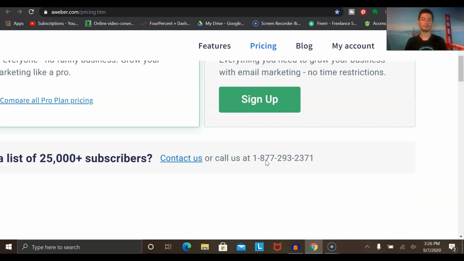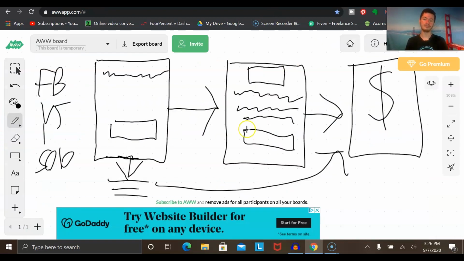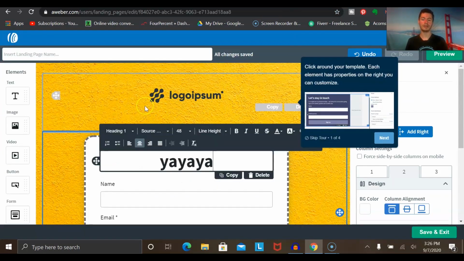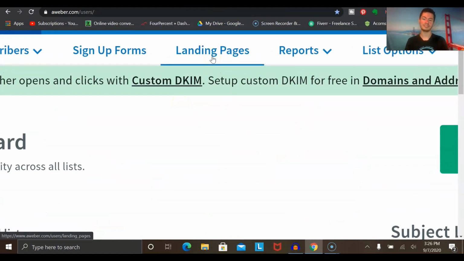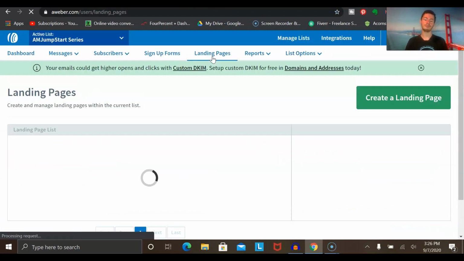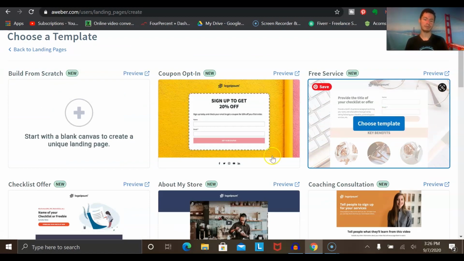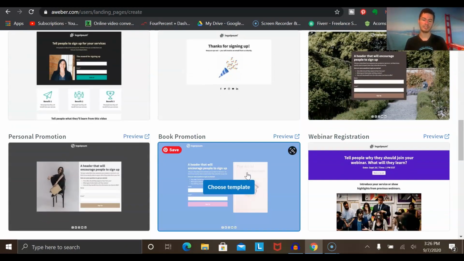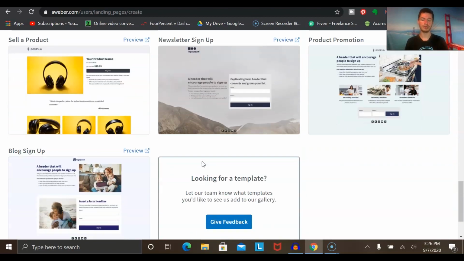Once you have that in place, you want to focus on building your sales funnel, right? So when it comes to building out a sales funnel, I'm going to go back to the home page here. You would want to click on the option up here that says landing pages, and this will allow you to build your own landing pages with Aweber. I kind of created one while playing around with it earlier, but you'd click on the option that says create landing page, and you could choose from any of these templates, and all you really have to do is edit the text, and you could choose whatever form you want, right?